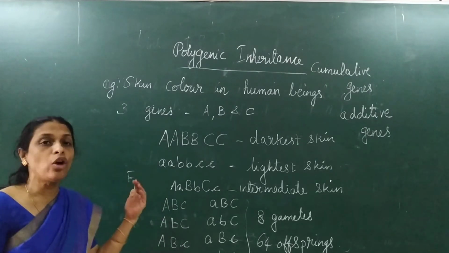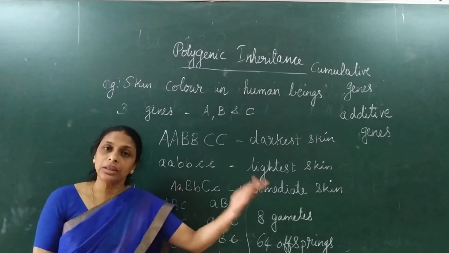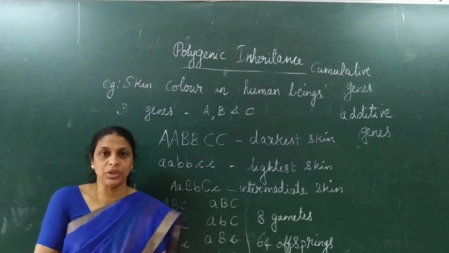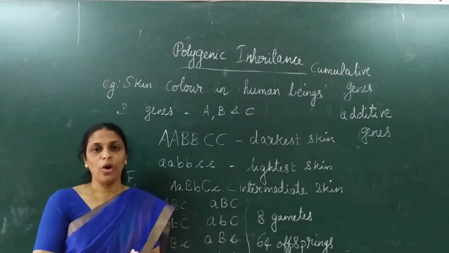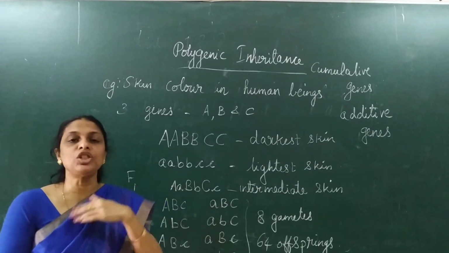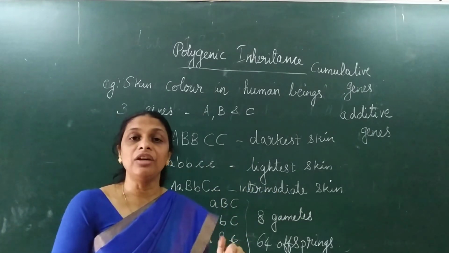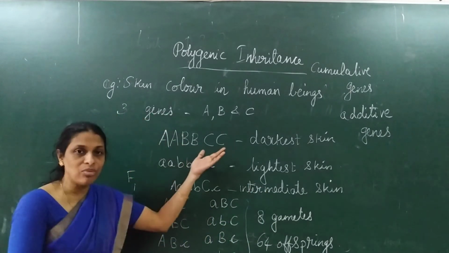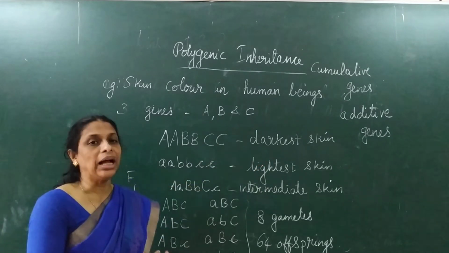The more the number of dominant genes, the darker the skin complexion. The fewer the number of dominant genes, the lighter the skin complexion. So more recessive genes means the skin color will be fair or light, whereas if the dominant genes are more, then the skin color will be darker.